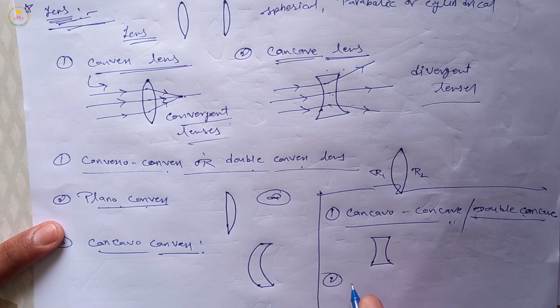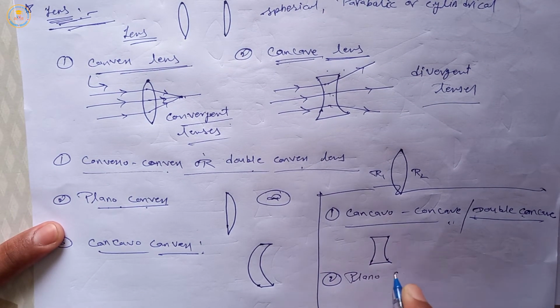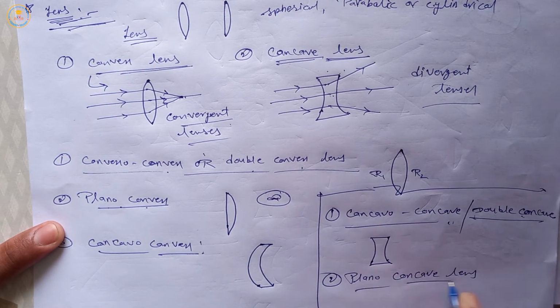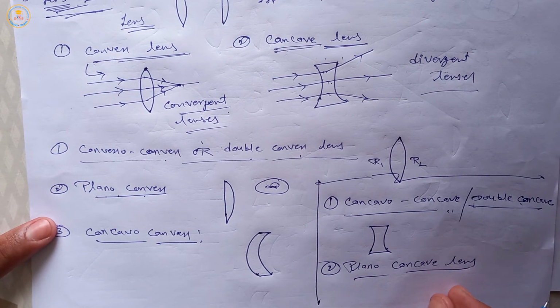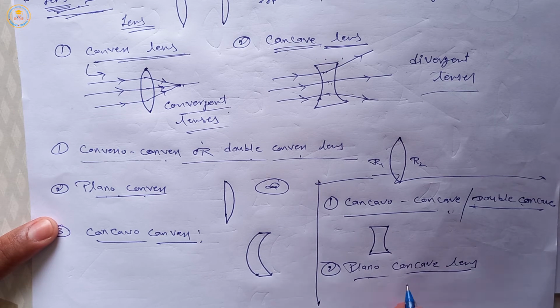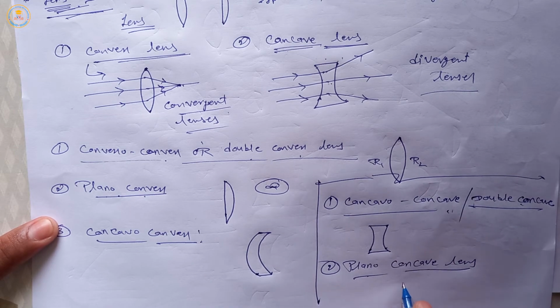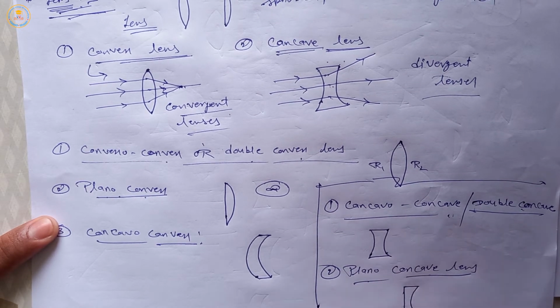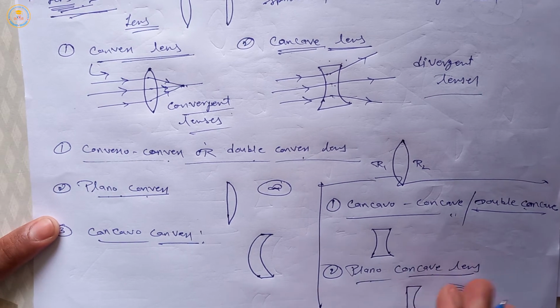Second is plano concave lens. You can easily see that plano concave. So in this lens, one side is plane, means first side is plane like this, and another second side is concave like this. So this type of lens is plano concave lens. Again the radius of plane surface is infinity.